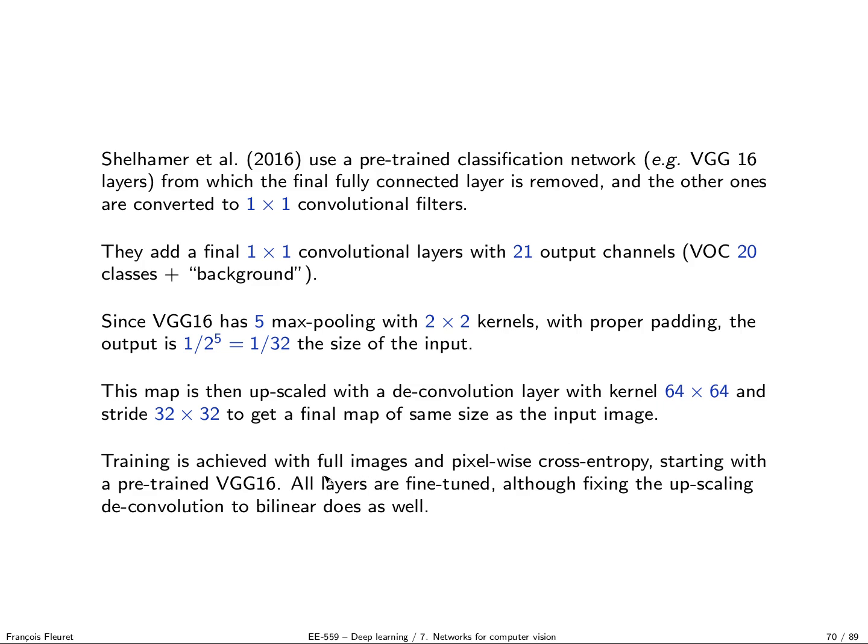The training is achieved with full images and pixel-wise cross-entropy, starting with a pre-trained VGG. So it's really a classification process. You consider that you should predict properly the class according to cross-entropy at every single pixel. All layers are fine-tuned, even though you could fix the upscaling at the end to a bilinear upscaling deconvolution. It will work as well. So you don't have to fine-tune so much the final upscaling.